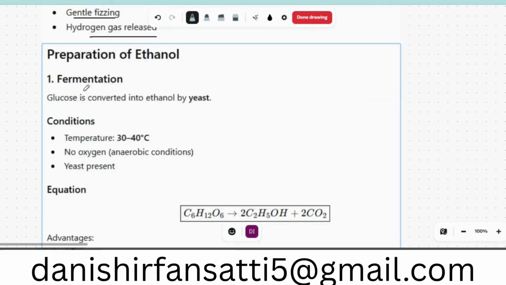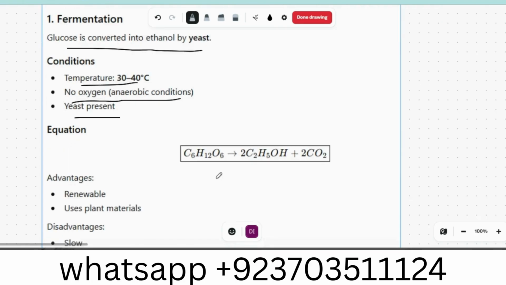Preparation of ethanol: how we can make ethanol. Fermentation: glucose is converted into ethanol by yeast. Temperature should be 30 to 40 degrees, no oxygen should be present, and yeast should be present. That is the reaction where we convert glucose into ethanol.